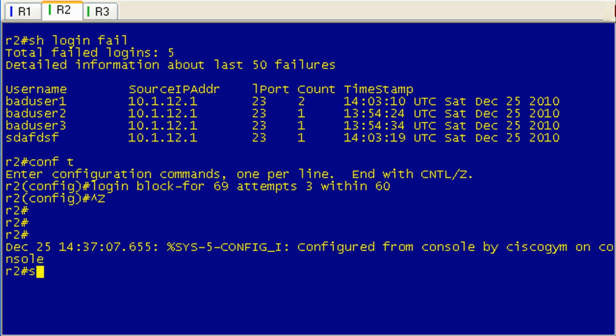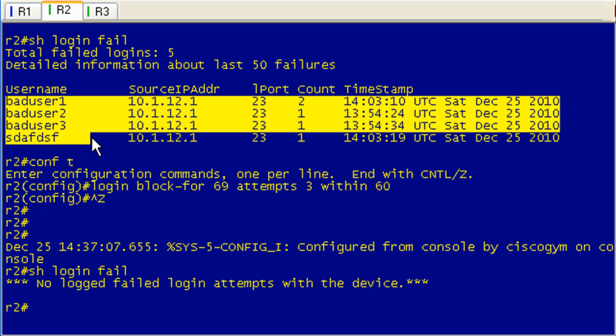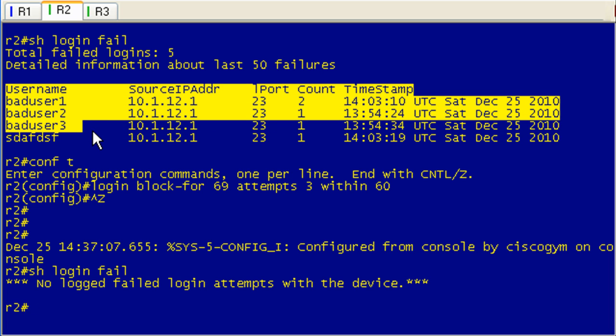Now let's go ahead and do, well, we'll just up arrow, save ourselves some time here. Yeah, so that's what happened. That's why I was surprised by not seeing the previous attempts with bad user 1, 2, and 3. So I guess that is the way to clear this.